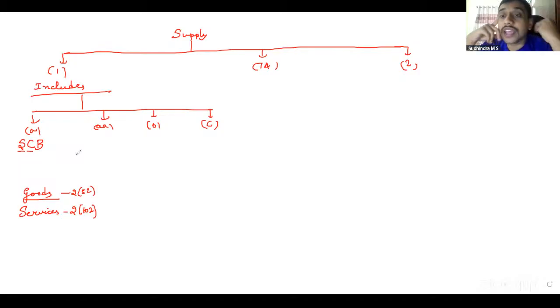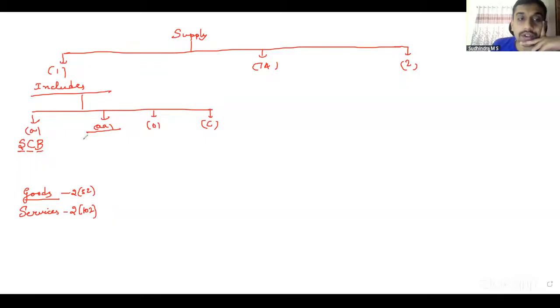It said any amount paid or payable for that supply of goods or services or both, by whom? By the recipient or any other person. It can be in money or money's worth. Correct. That's the definition. Security deposit discussion. Yes, it will be considered as a consideration only if it is non-refundable. If it is refundable, not a consideration. Then in the course or furtherance of business, yes, the definition of business we have already learnt.